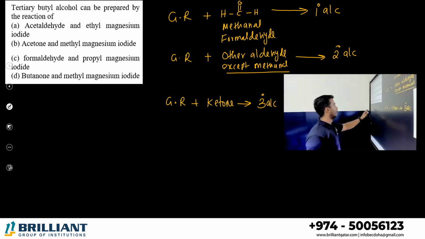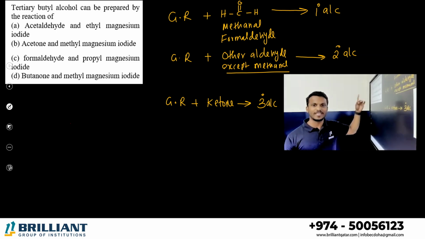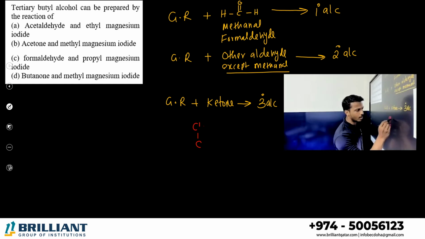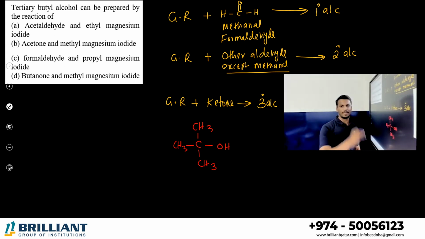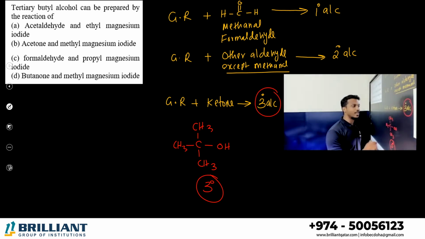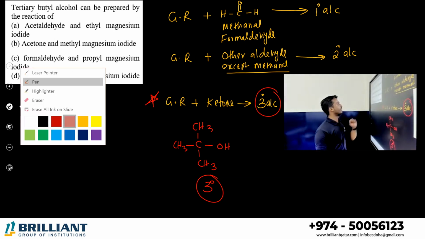Let's go here. Tertiary butyl alcohol we want to prepare. They already said your alcohol is tertiary. What is tertiary butyl alcohol, dear all? This is the compound, tert-butyl with the alcohol. This alcohol you want to prepare. It is a tertiary alcohol, right? If you want to prepare tertiary alcohol, what is the condition? Grignard reagent should react with a ketone. Okay, where can you identify that?